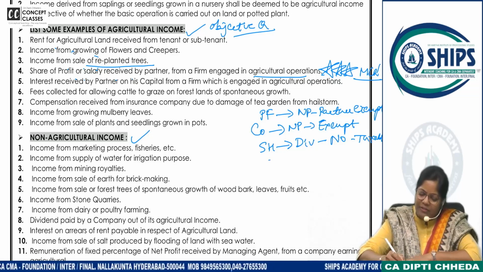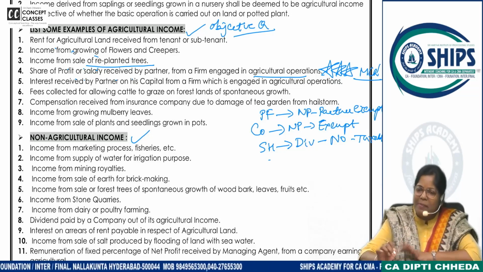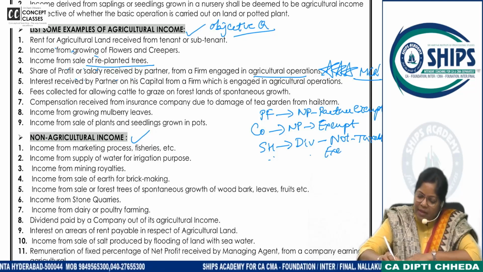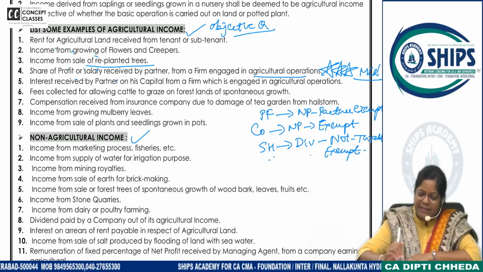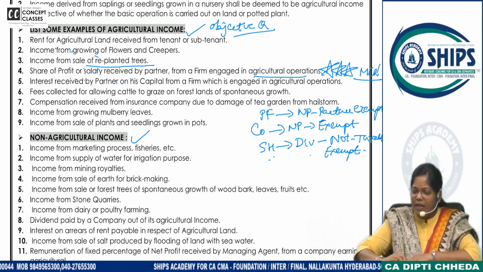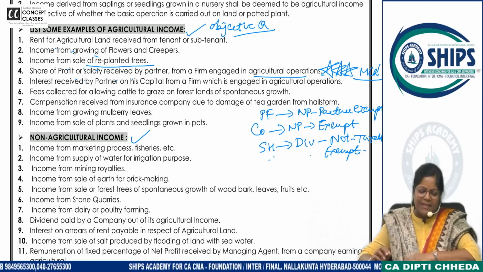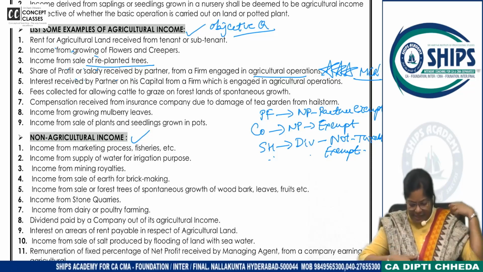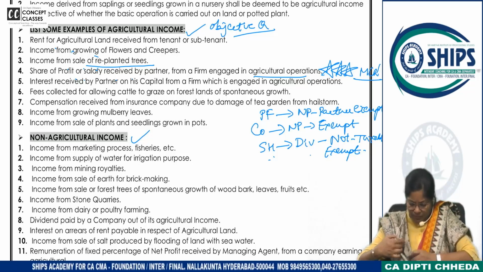Shareholders, write this down. Company's profit will be exempt, it is agricultural income, but shareholders getting dividend, not exempt. It will become taxable. See, this may look like we are writing haphazardly, but you have to learn it this way. Yeah, online students, anyone is having any doubt, please ask.